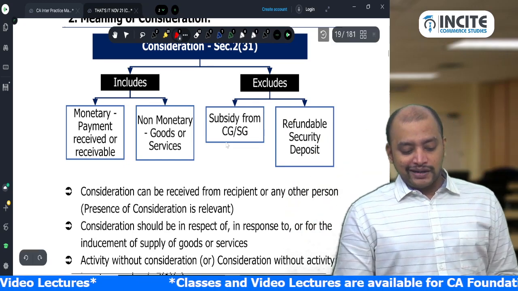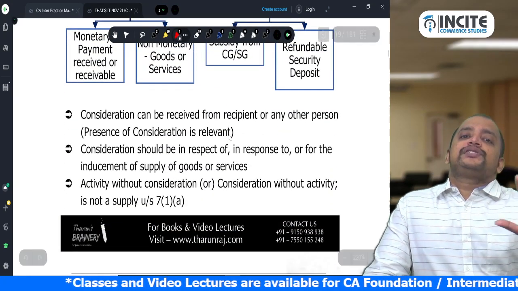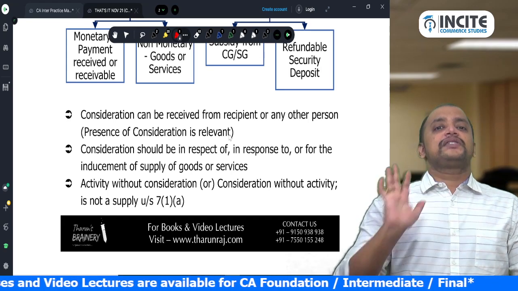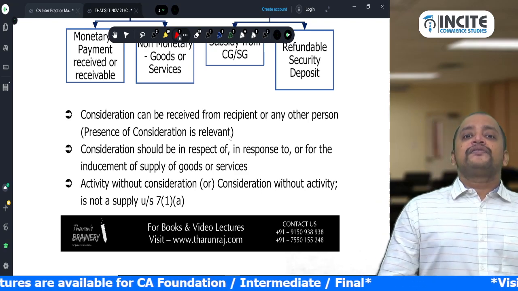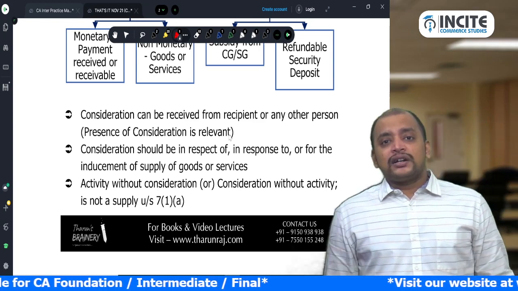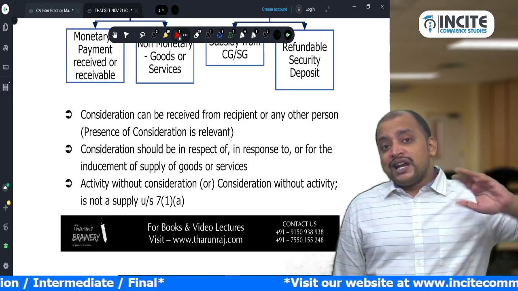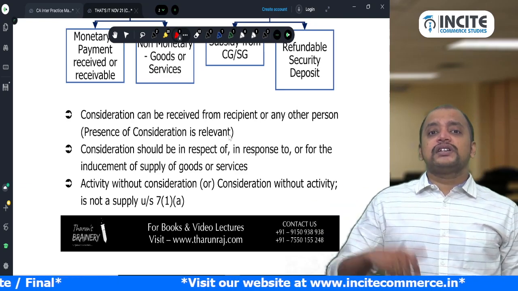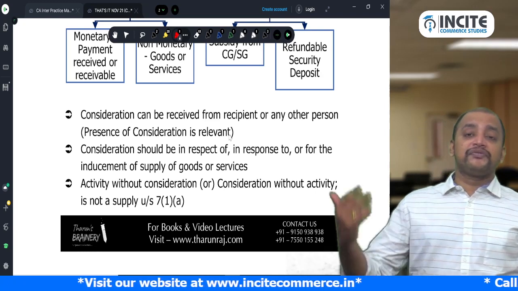Okay. Then consideration can be received from the recipient or any other person. What we need to see is whether the presence of consideration is there or not, not receipt of consideration. So we may receive consideration from any person. For example, a two-wheeler dealer provides free after-sale service to a buyer, for which money is received from the manufacturer. The consideration is not received from the recipient, but there is consideration in the transaction, and that will become supply under 7(1)(a), supply for a consideration.